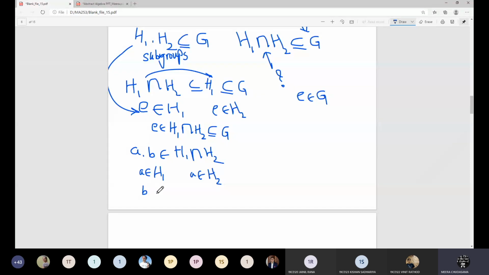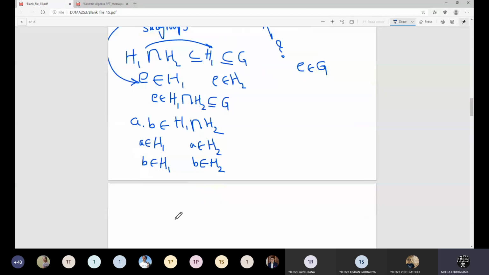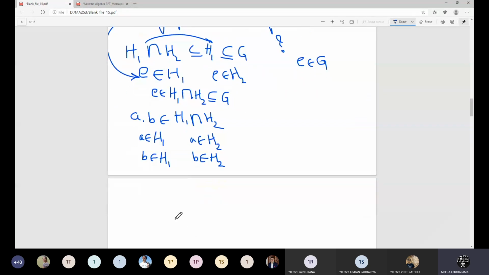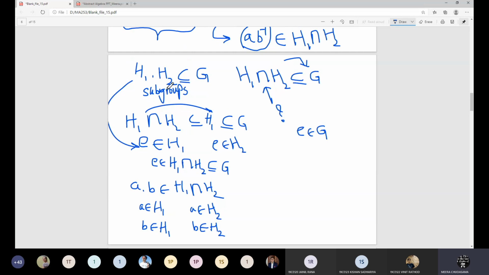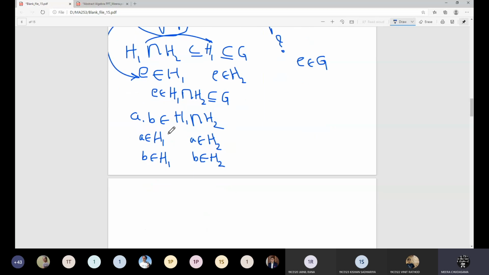Similarly, by set theory, B is in H1 as well as B is in H2. Now H1 and H2 both are subgroups, that is already given. If you remember this condition, H1 and H2 are given to be subgroups, right? So if they are subgroups, then they possess the inverse element in that set itself.